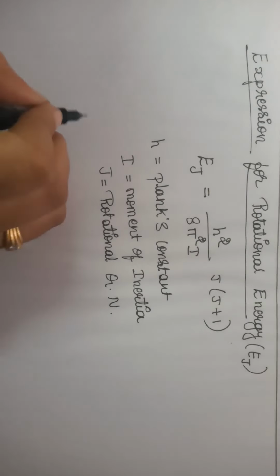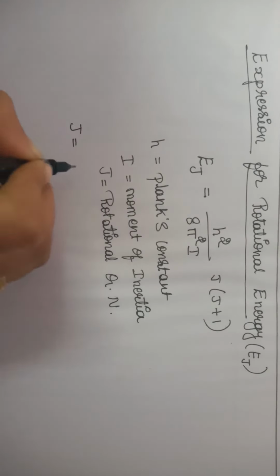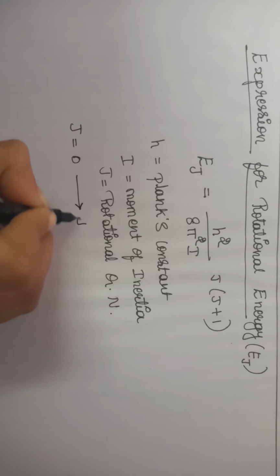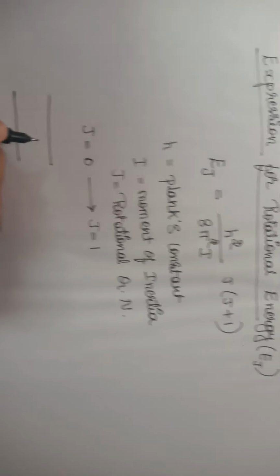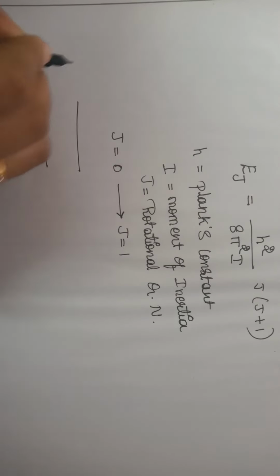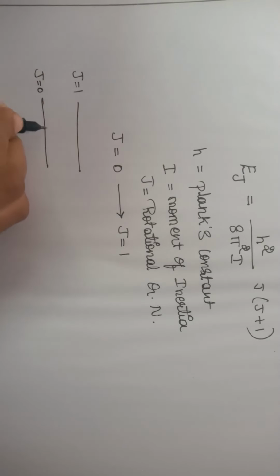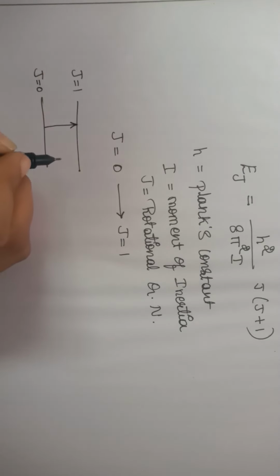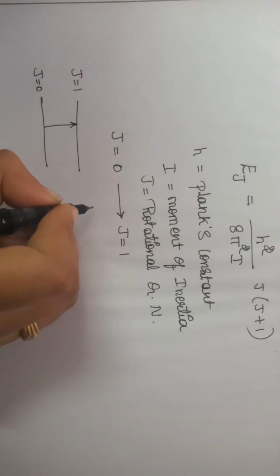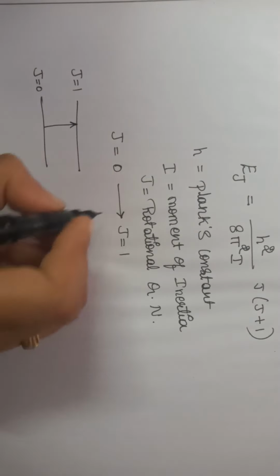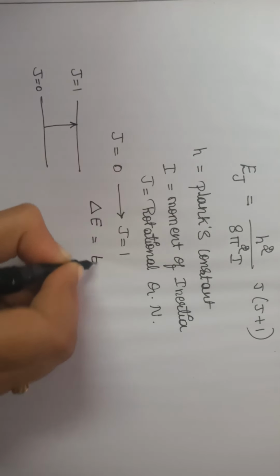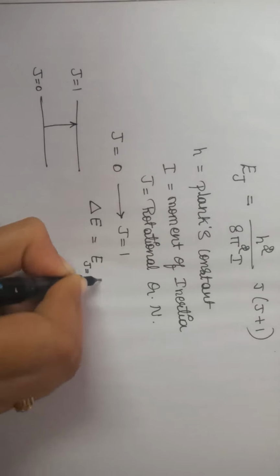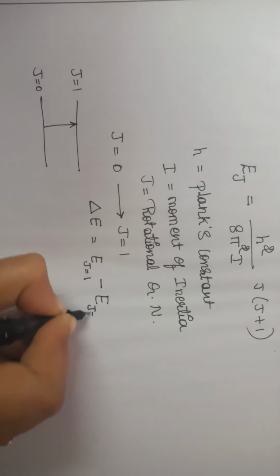Now we will consider a transition from J is equal to 0 to J is equal to 1. See, this is a transition. I am representing it like this. I am considering two energy levels, J is equal to 0 and J is equal to 1, and a transition like this. Here I am calculating the energy required for this transition, that is delta E is equal to E of J is equal to 1 minus E of J is equal to 0.